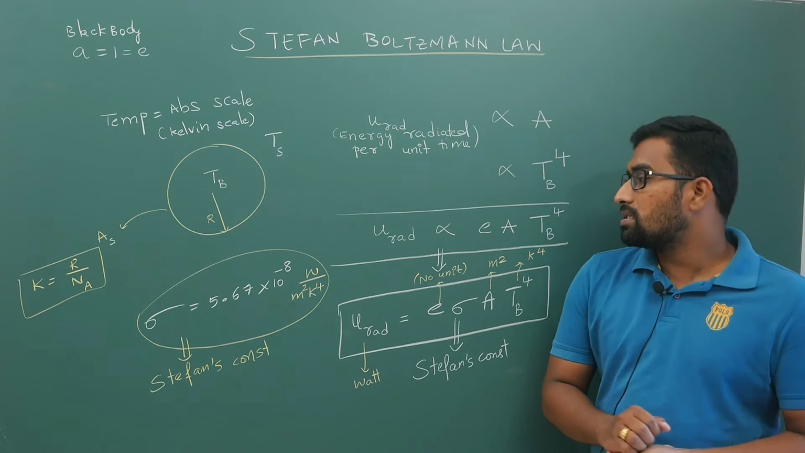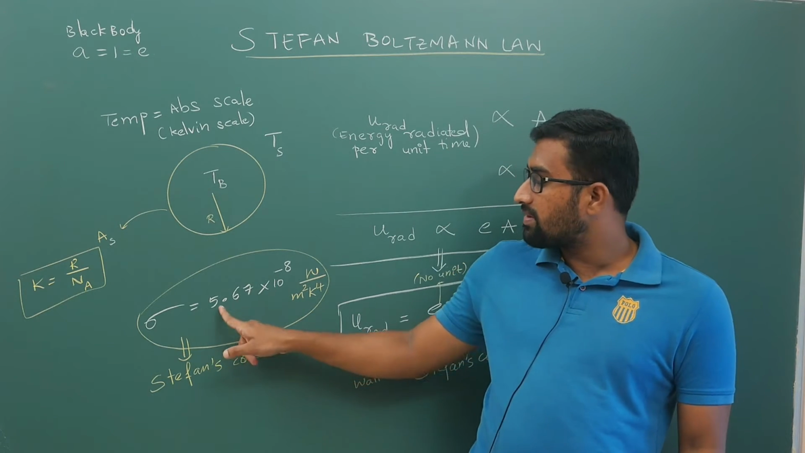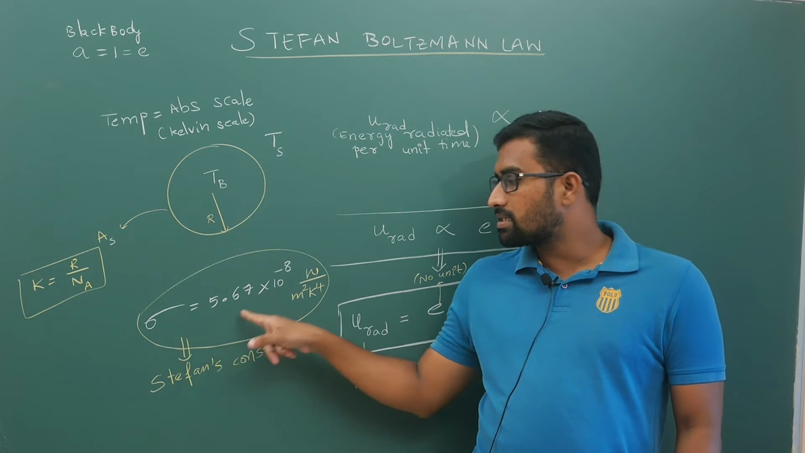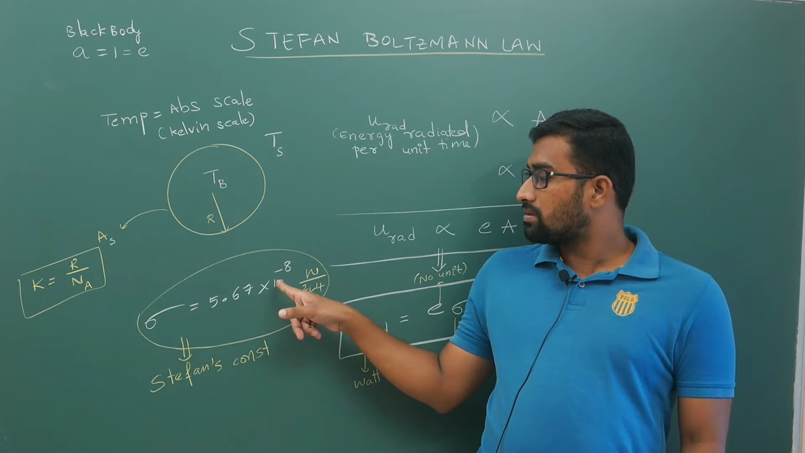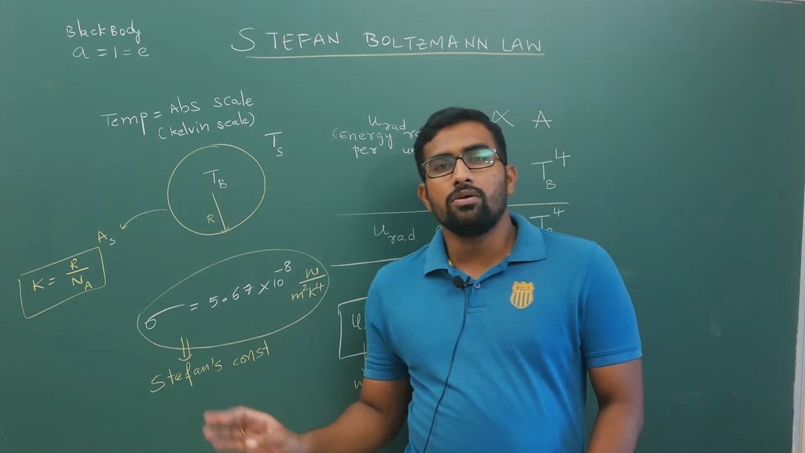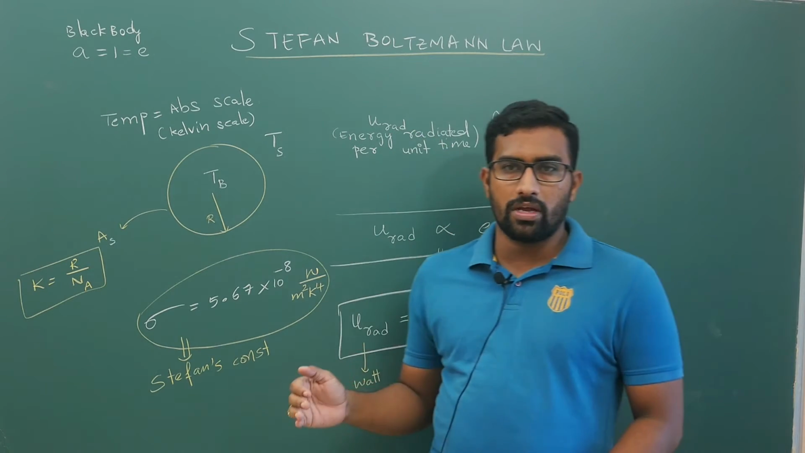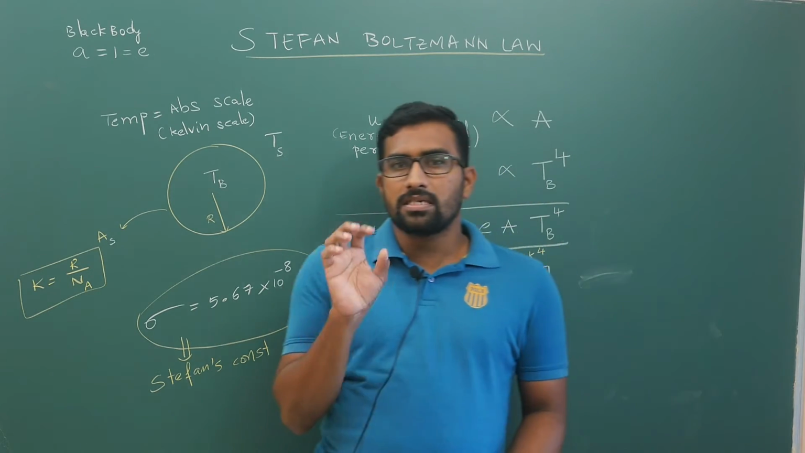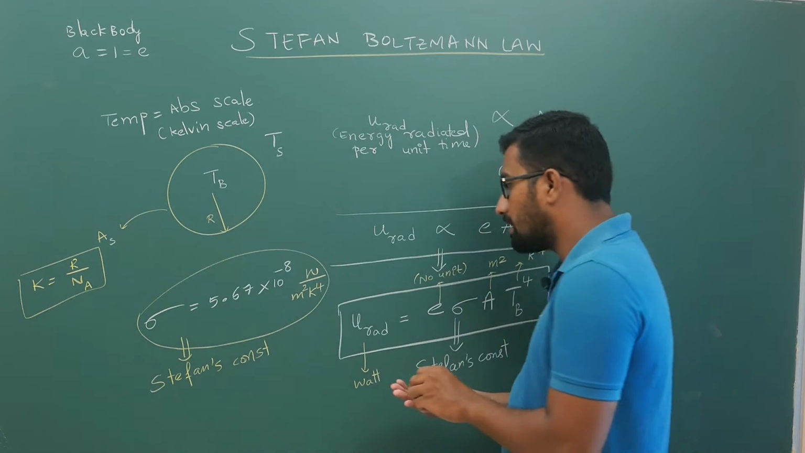Now this Stefan's constant you can remember this way: 5, 6, 7, 8, sequential numbers. So 5.67 into 10 power minus 8. Now, cutting short, the conclusion of the story is how much energy is radiated, and this is because of internal temperature.